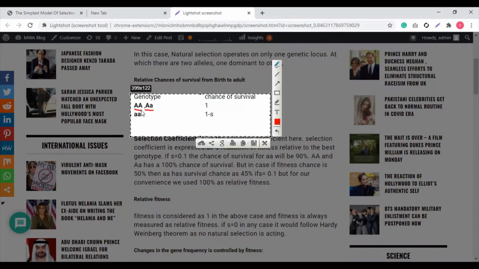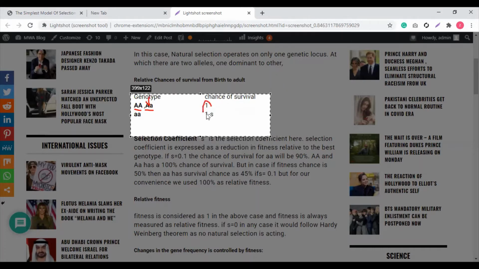In my previous lecture, I explained what a genotype actually is. A genotype is an amalgam of two alleles, and it forms from two particular alleles. There may be more than two alleles present, but in this case we are discussing a two allele system. So nature will favor this combination because of the capital A present, and the chance of survival is 1.